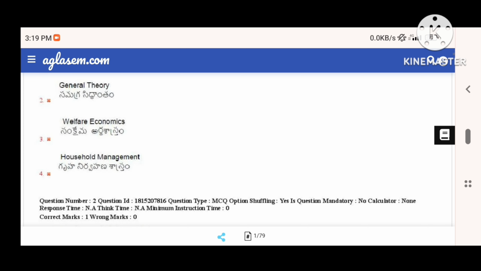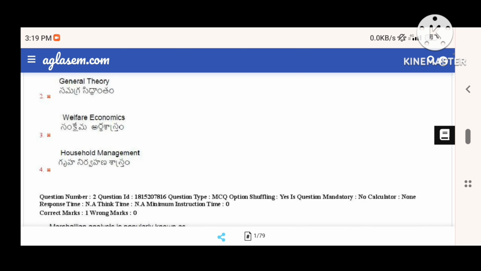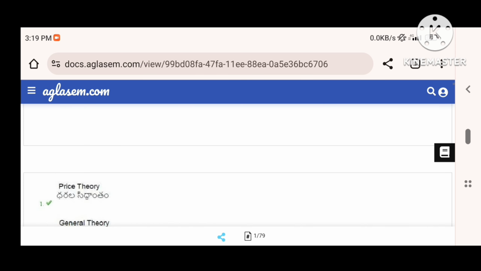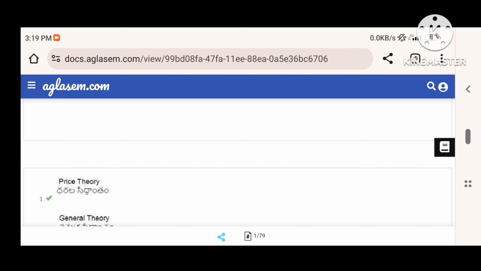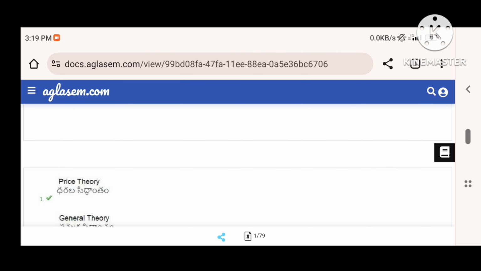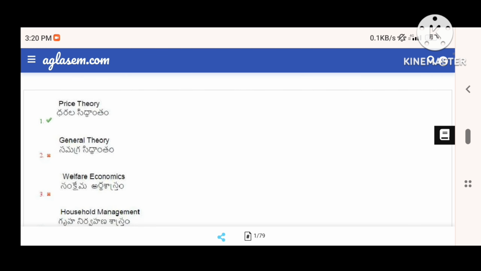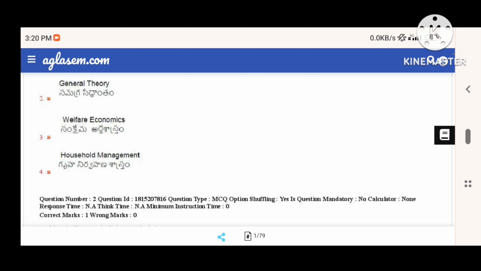We can easily analyze this. And household, I said that it is different. Microeconomics deals with prices, how the prices of different goods are determined, how a firm gets an equilibrium, and how the prices of factors of production like land, labor, capital, and organization are determined. We study this in microeconomics. That's why it is known as price theory. And macroeconomics is known as income theory.